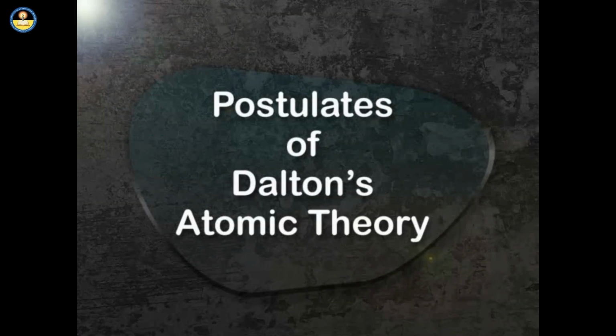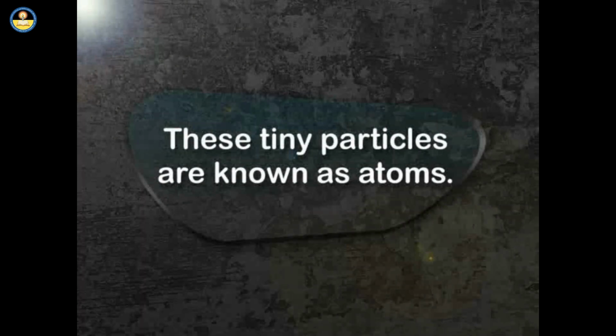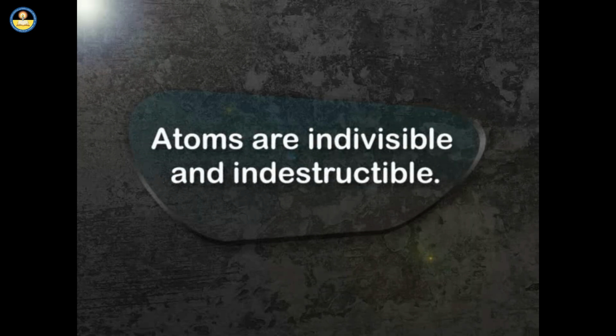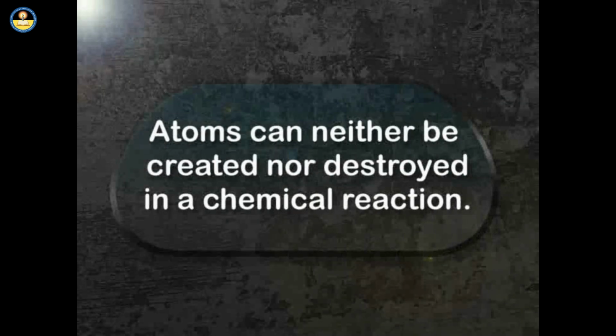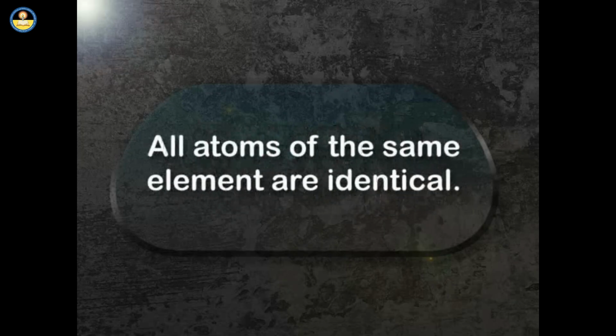The postulates of this theory may be stated as follows. All matter is made of very tiny, indivisible particles. These tiny particles are known as atoms. Atoms are indivisible and indestructible. Atoms can neither be created nor destroyed in a chemical reaction. Atoms cannot be changed into atoms of other elements. All atoms of the same element are identical.